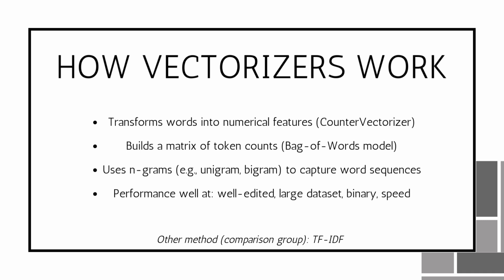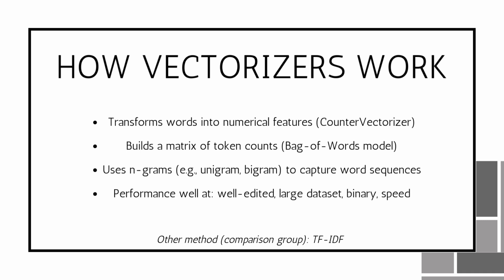When we process text, the computer doesn't directly understand the meaning, so we have to convert text into a numerical form that it can understand. Here I use CountVectorizer, which is the most common and basic vectorization method. Its principle is to count the number of times each word appears to form a word frequency matrix. This approach is also known as the bag of words model, meaning that text is treated as a bag of words, regardless of the order of the words, only focusing on how many times each word appears.